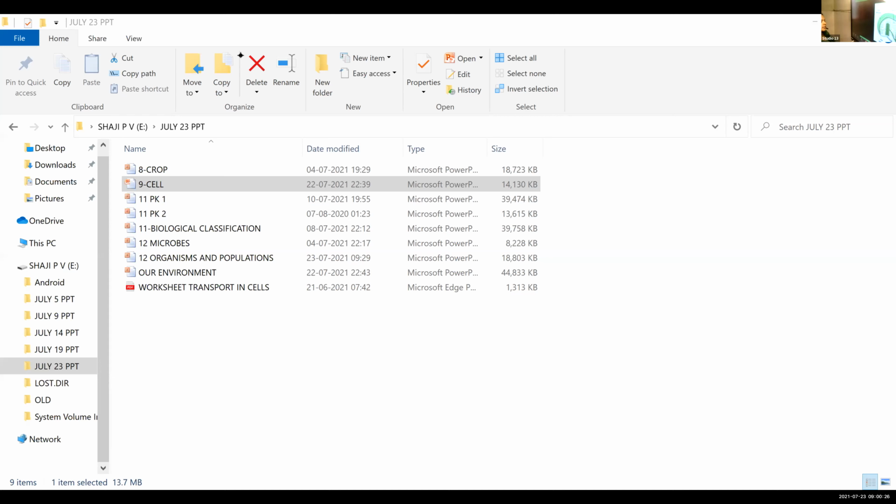So here you can see the picture of a plastid, that is chloroplast. Plastids are found only in plant cells. You can find them only in plant cells. They are absent in animal cells. And plastids consist of several membrane-bound layers.